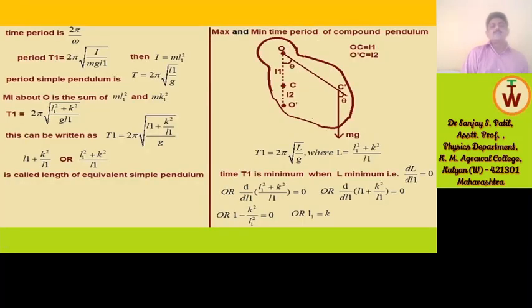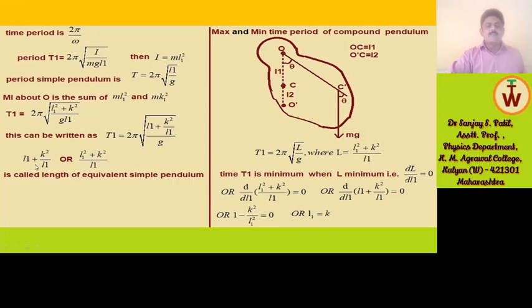The time period is given as 2 pi by omega, so the period T1 is equal to 2 pi into the square root of I divided by mgl1. For the simple pendulum, we know the period T is equal to 2 pi into the square root of L1 divided by g. The moment of inertia about O is the sum of ml1 square and mk square. Therefore T1 is equal to 2 pi into the square root of (l1 square plus k square) divided by g l1. This can be written as T1 is equal to 2 pi into the square root of (l1 plus k square by l1) divided by g.